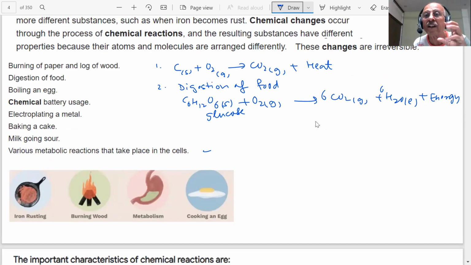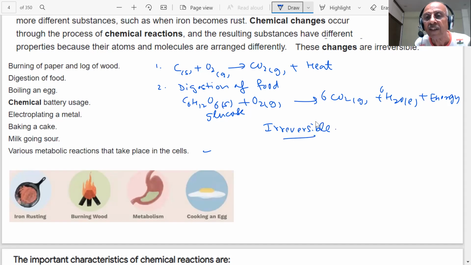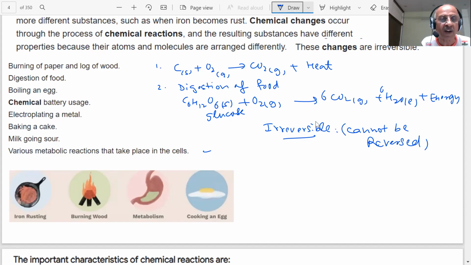Chemical reactions cannot be reversed, students. These reactions are irreversible. They cannot be reversed, whereas physical changes may be reversed, as we have shown you in the previous lecture, students. Milk going sour is another example.